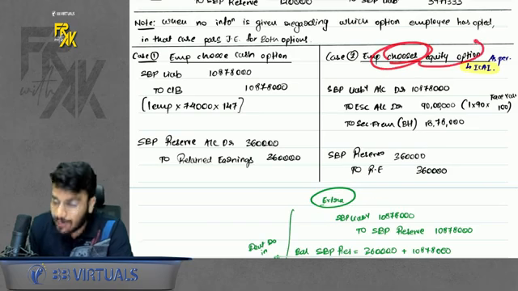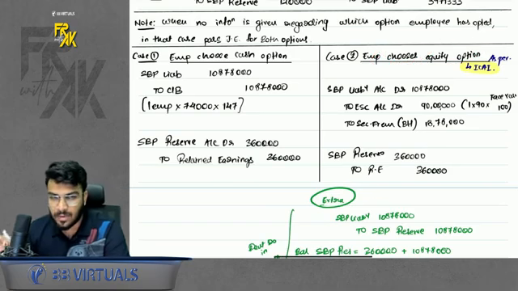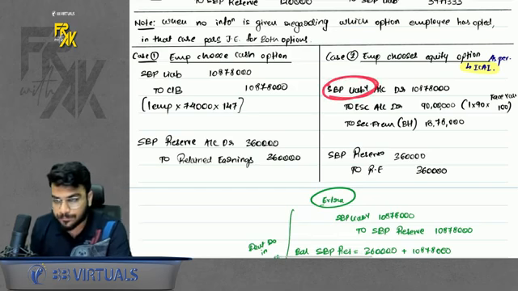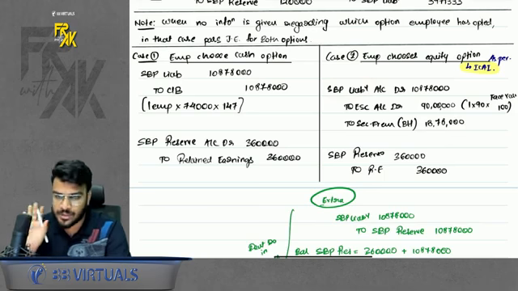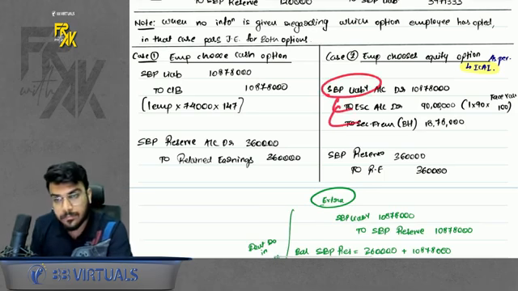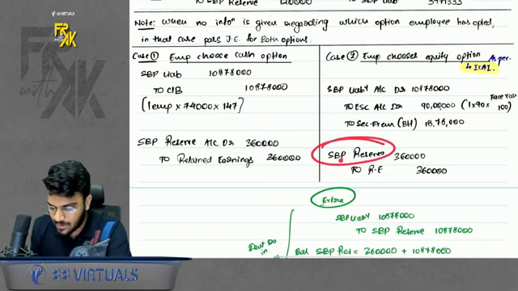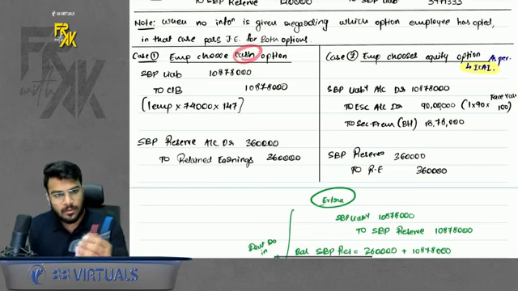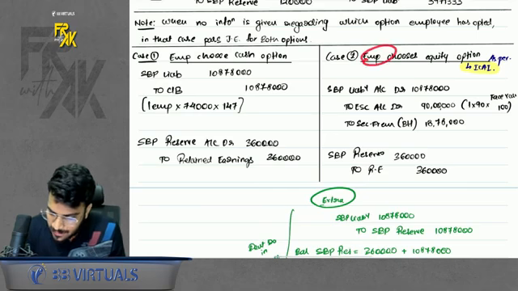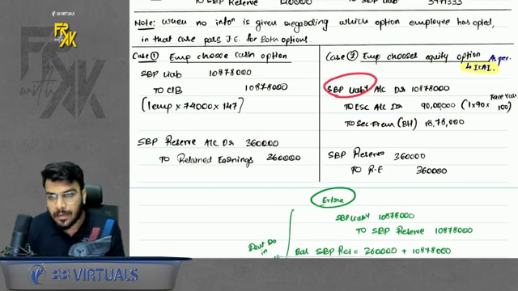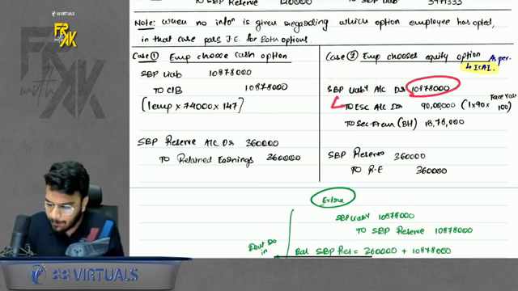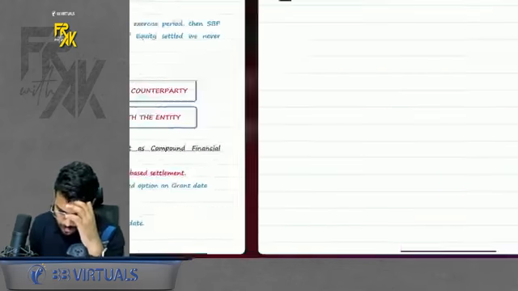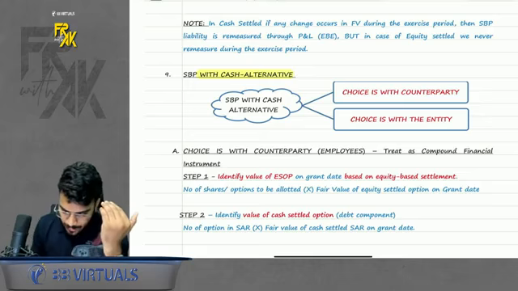What if the employee chooses the equity option? I will only discuss what ICA has done. They reverse the liability, and from this liability only they give the equity shares. So liability is reversed to capital and premium, and whatever is the balance of SBP reserve is transferred to retained earnings. Ideally it is easier for you: if they choose cash, do to cash bank. If the employee chooses equity, reverse the liability, give equity from this only, up to face value capital, balancing figure premium. This is what ICA has done. Anyways, this was SBP with cash alternative that we discussed.